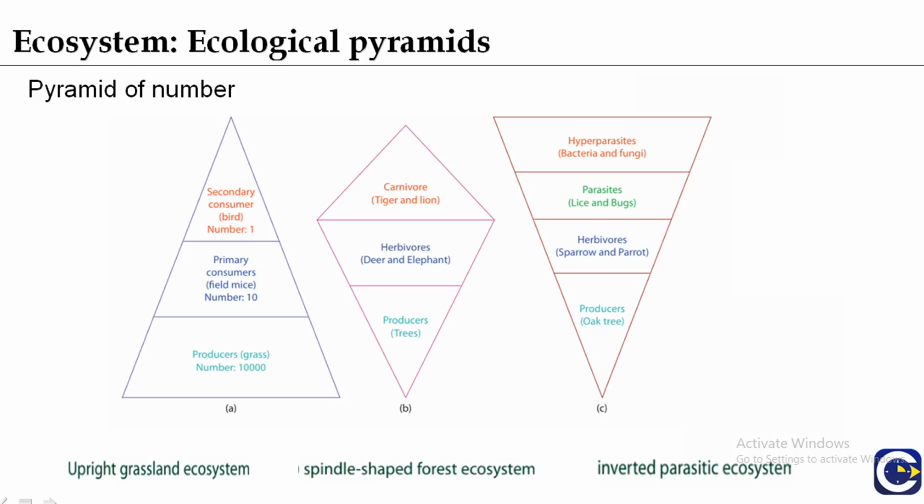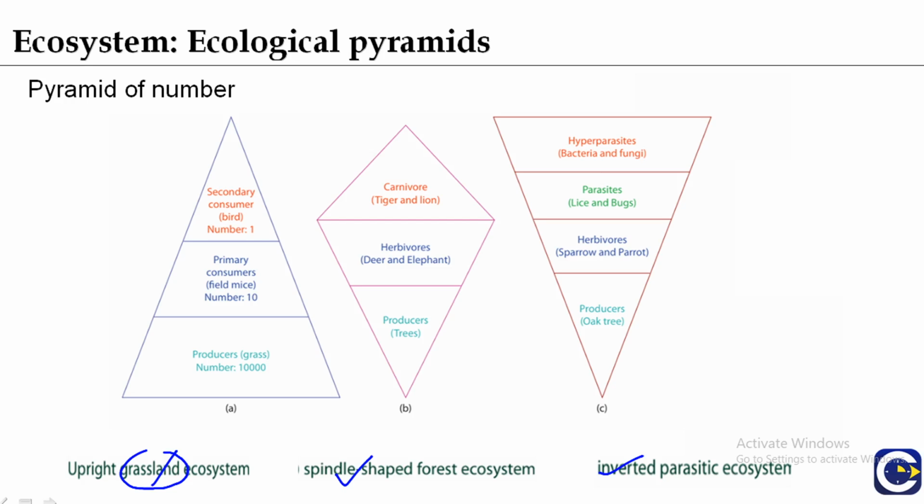Pyramid of number: here are the upright grassland ecosystem pyramid, the spindle shaped, and the inverted. In predatory food chains, such as the food chain in a grassland ecosystem or pond ecosystem, the pyramid of number is always a straight pyramid.